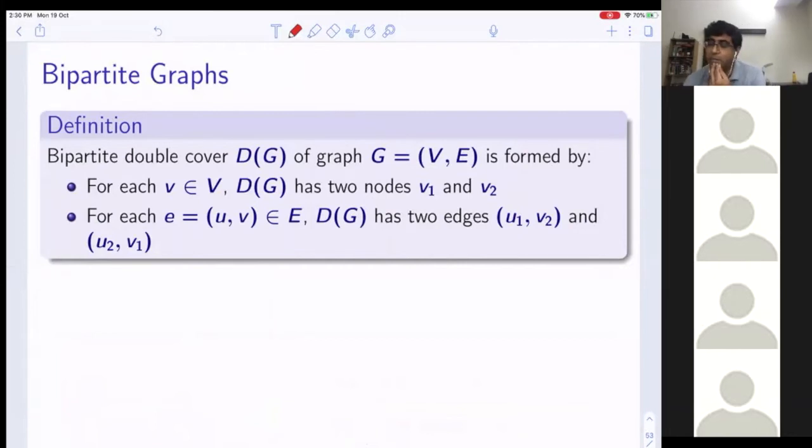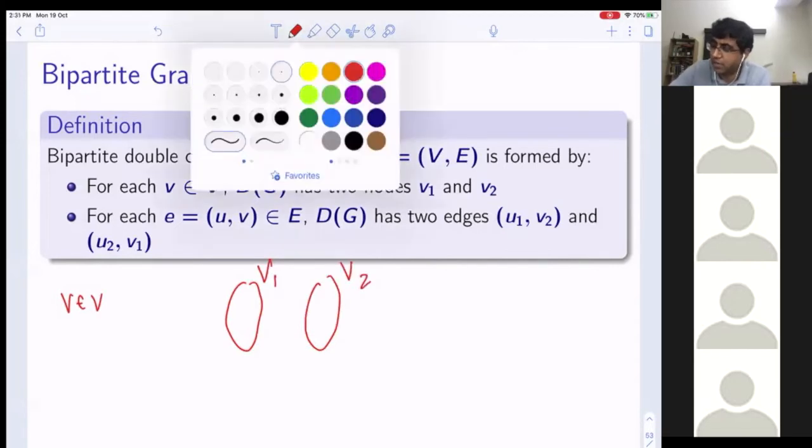So this is called the bipartite double cover of a graph G(V, E). What is this? For each v in V, DG has two nodes, v1 and v2. Now for each edge e = uv in E, DG has two edges, u1v2 and u2v1. This is part of the reduction which you have seen several times.